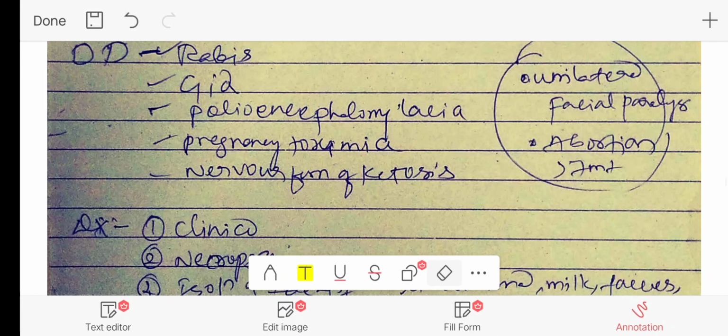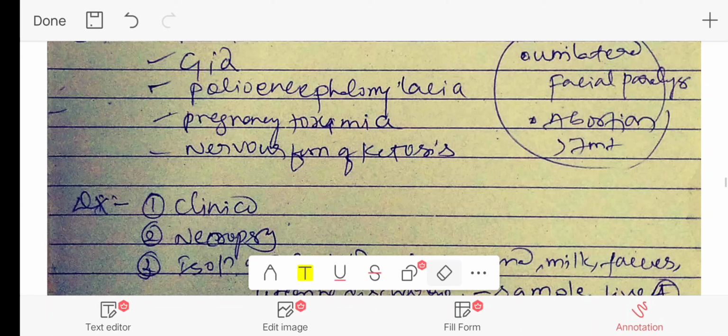And in case of GID, that is caused by the parasite Coenurus cerebralis, which is mainly affecting goats. The affected goat may have softening of the skull that can be noticed. And sometimes if overgrowth is there, in such condition the nasal septum may also get disturbed and deteriorated. Now, when it comes to polioencephalomalacia, that may be because of the deficiency of vitamin B,